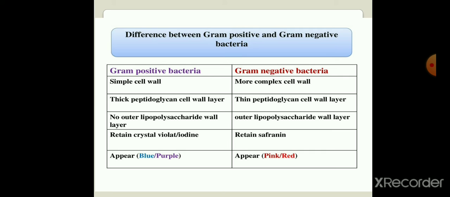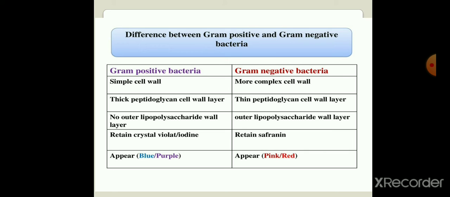He observed that gram-positive bacteria under the microscope, using different stains or colored compounds, appear purple or blue, and gram-negative bacteria appear pink or red. Now we will see the basic difference. Gram-positive bacteria have a simple cell wall, and gram-negative bacteria have a more complex cell wall.